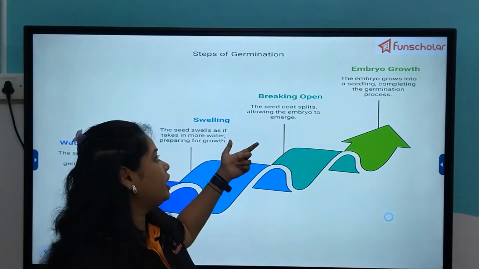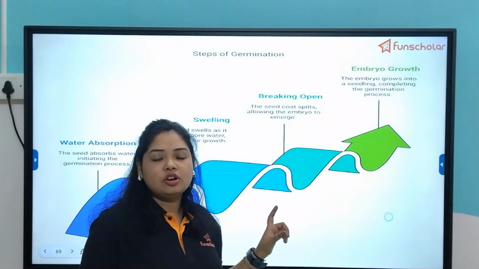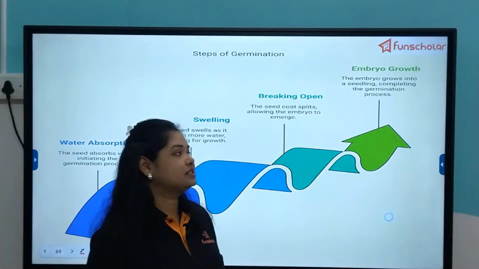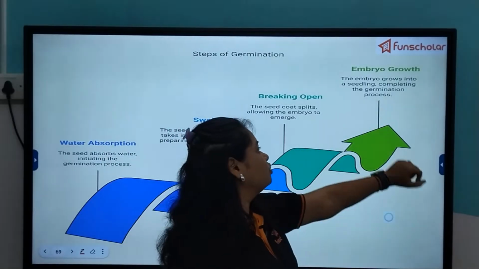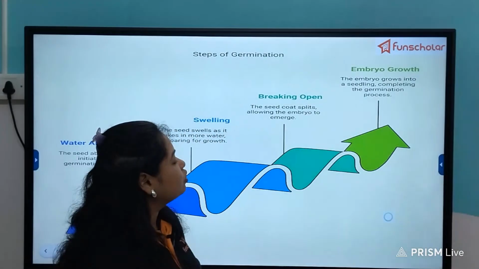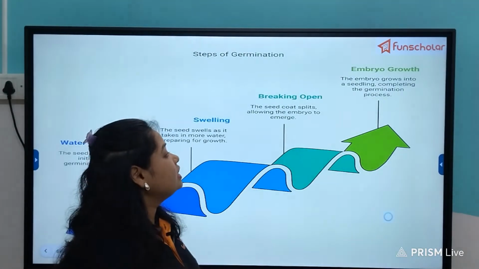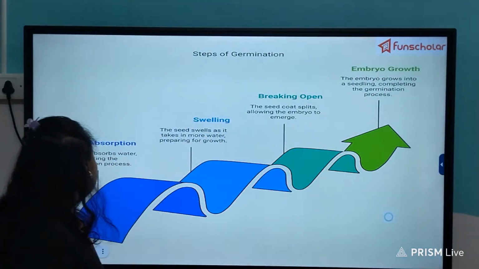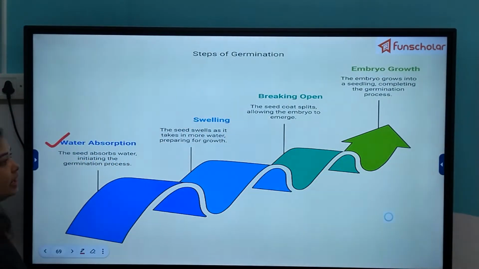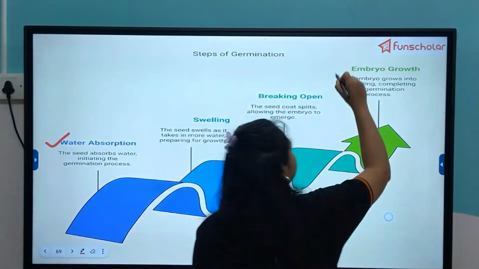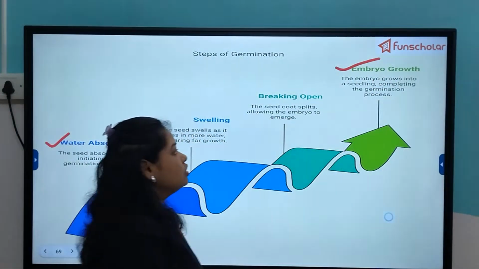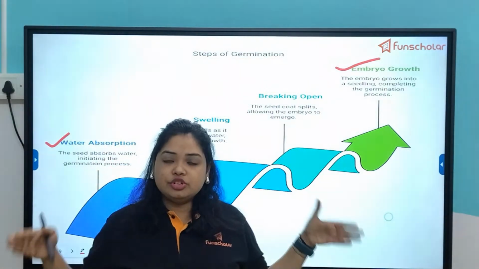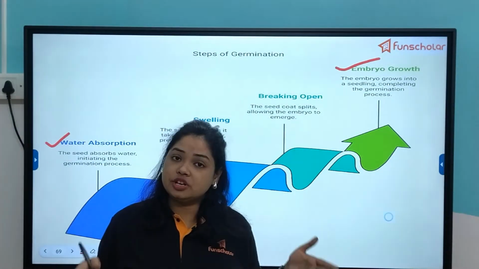It is at that point that their importance starts to decrease, right? And then finally the growth of the embryo, in which the embryo grows into a seedling, completing the germination process. So the germination process starts with the absorption of water and ends with the growth of the embryo into the seedling. From water absorption to the growth of the seedling is the span which we call the seed germination process.